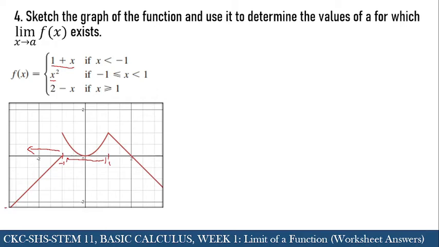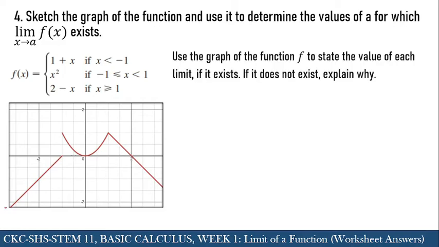And lastly, for the last condition, if we have x is greater than or equal to 1, so these are values that are greater or equal to 1, so it is going to the right, and it will follow the following formula or condition. So 2 minus x. So as you can see, this graph here shows that particular condition. So let's proceed now on looking at some of the problems.